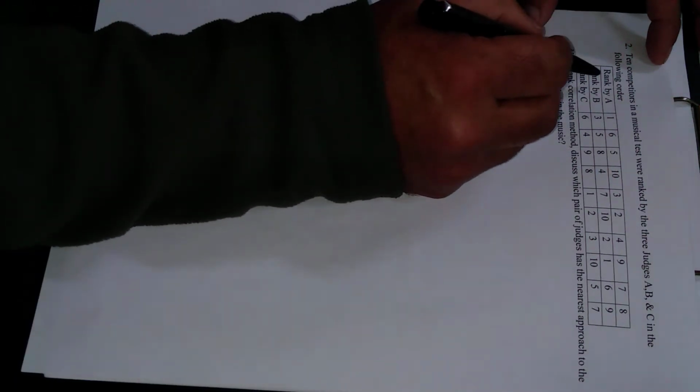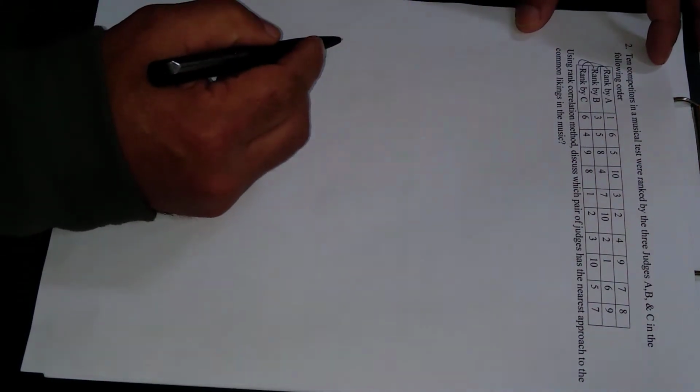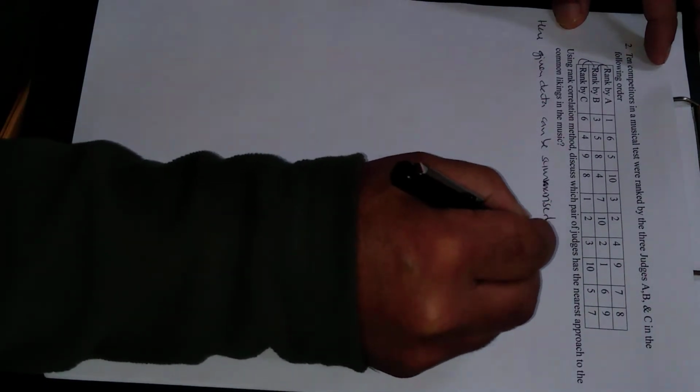Which pair of judges means we have to pair these. Three pairs are possible here: either AB, or AC, or BC. First of all, the given data can be summarized as follows.